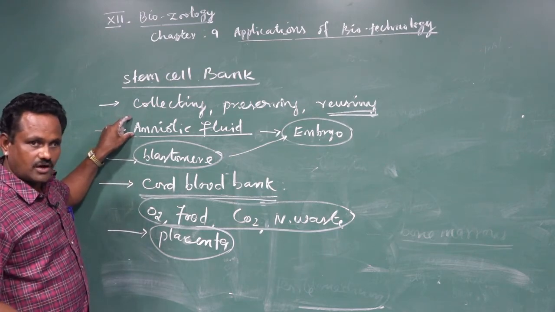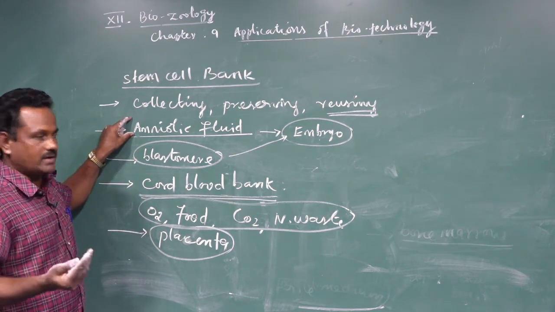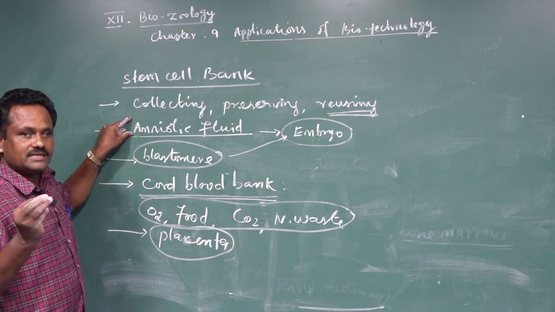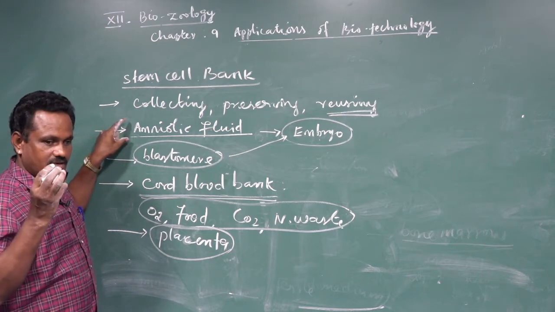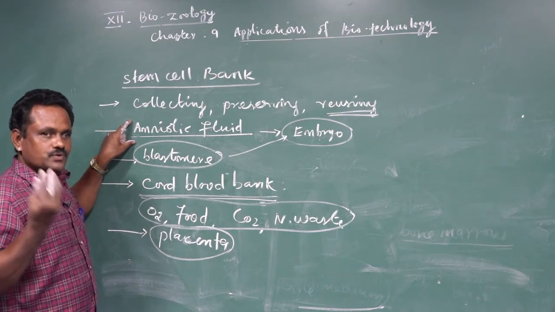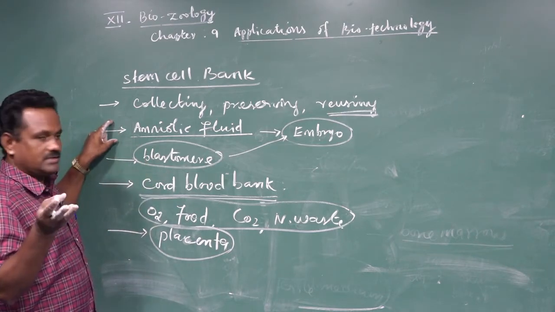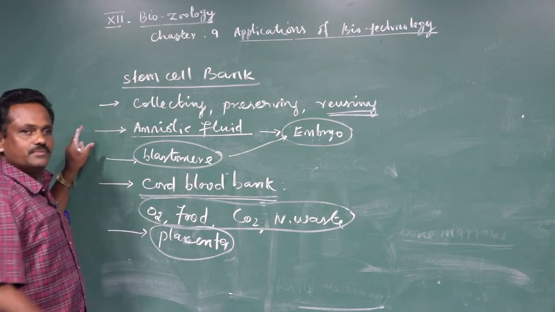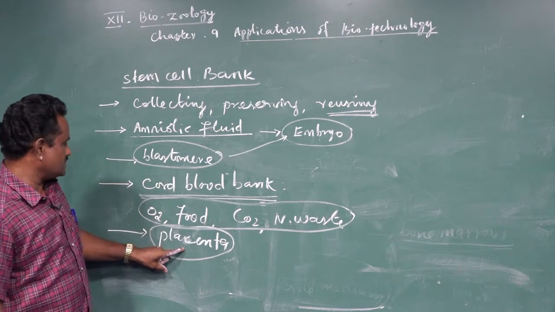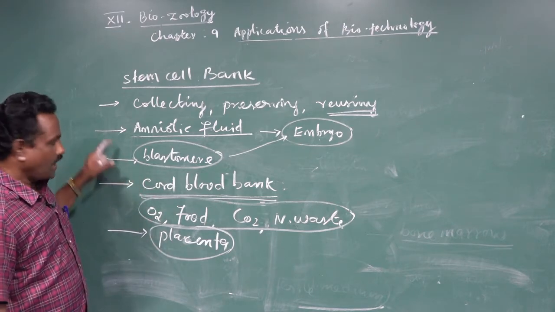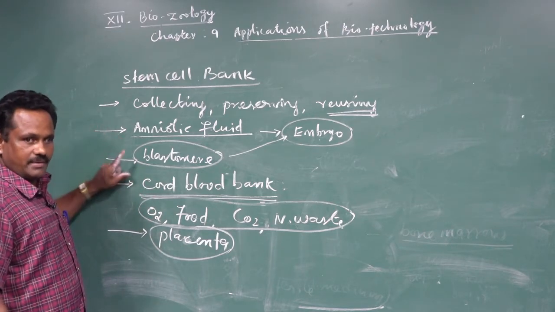These stem cells are also a little bit developed ones. As I said earlier, the epiblast cell and the hypoblast cell are actually developing stage cells that can be collected and used as embryonic stem cells. But the remaining stem cells are collected from the placenta, umbilical cord, amniotic fluid, and amnion membrane.